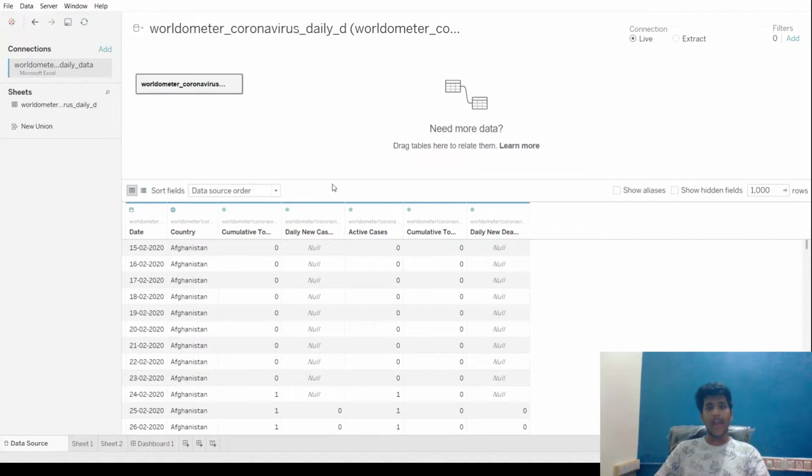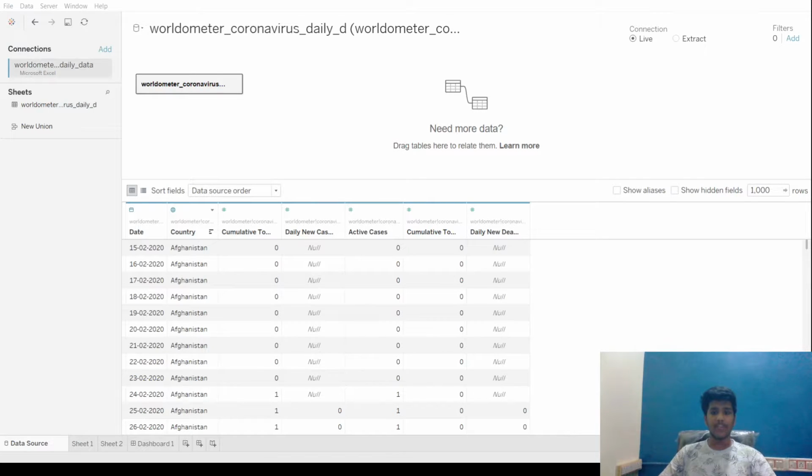This is the data. I've already uploaded it once, so this data has been uploaded faster. But when I did it the first time, it took some time to get uploaded, and it took some time to update the data too. So this is the data, and here, as we can see, we can view our data.